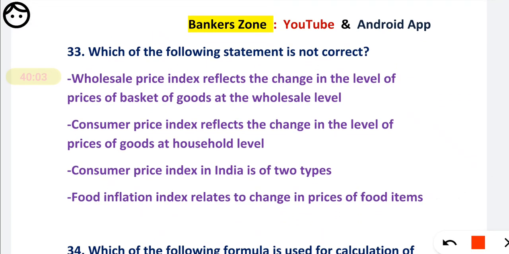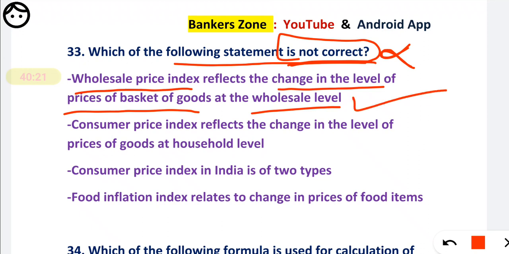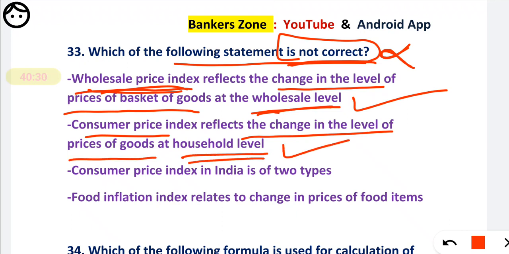Next, question number 33. Which of the following statements is not correct? That means we have to find the wrong statement. In this type they are framing not correct, so we have to find the wrong one. First, wholesale price indexes reflect the change in the level of prices of baskets of goods at wholesale level. It is correct. Consumer price index reflects the change in the level of prices of goods at household level, that is retail level. It is also correct.